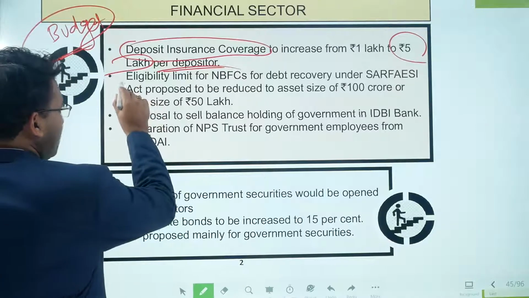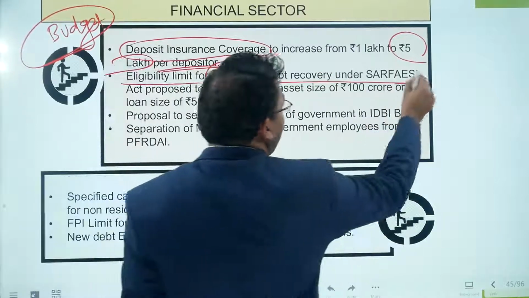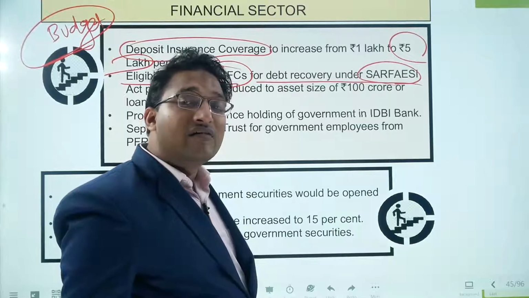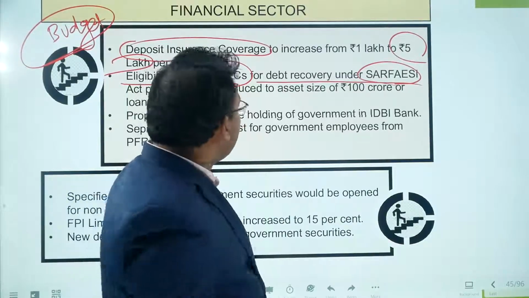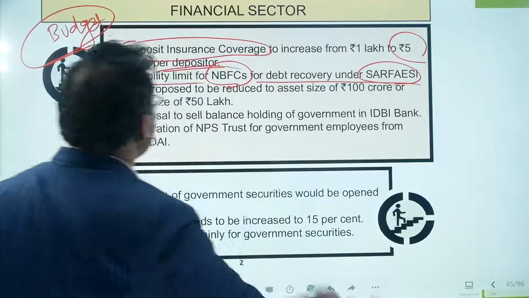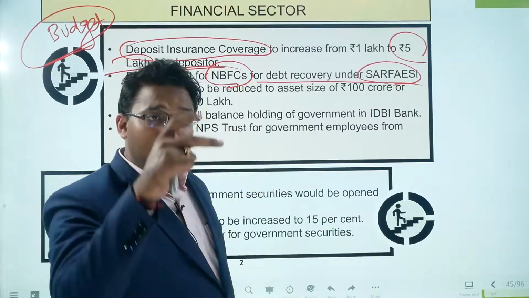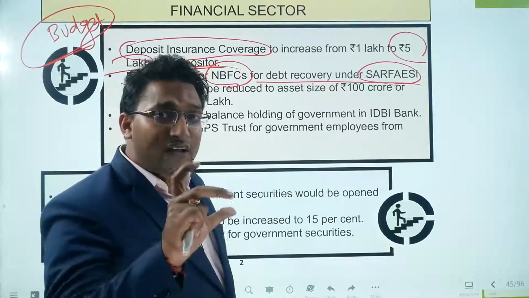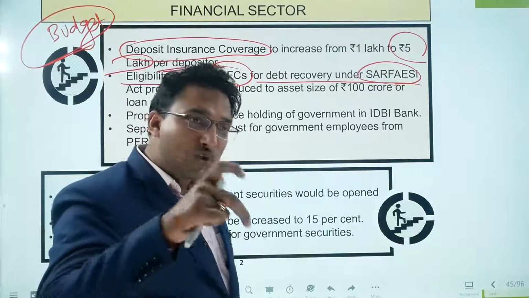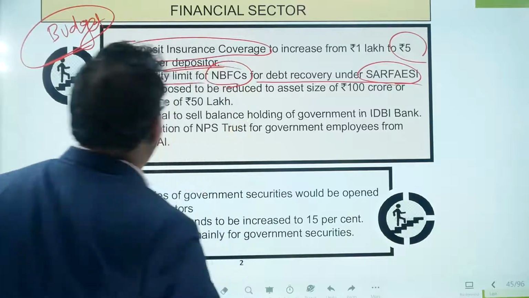Second, the eligibility limit for NBFCs for debt recovery under the SARFAESI Act. This SARFAESI Act is a very strong tool. Under this, bank officers can recover money in a very fast process. NBFCs are also allowed to use the SARFAESI Act, but earlier only the big NBFCs were allowed. In recent times, because the NBFC sector is also in the grip of NPAs, the size of the NBFC which can use SARFAESI has been reduced. So now more NBFCs can use the SARFAESI Act.